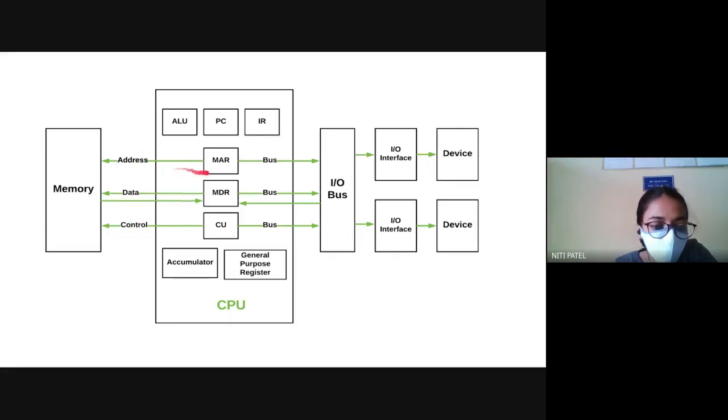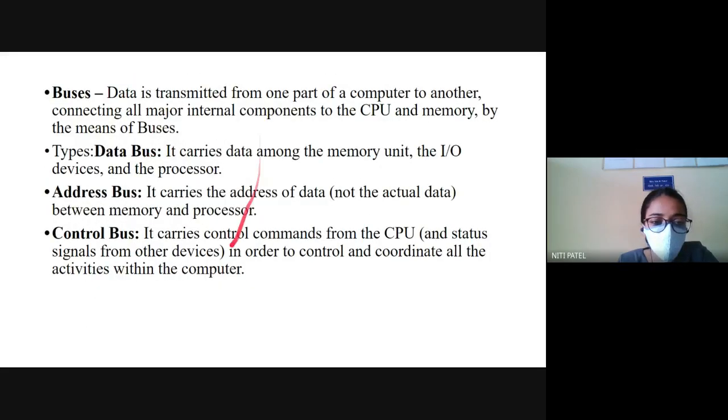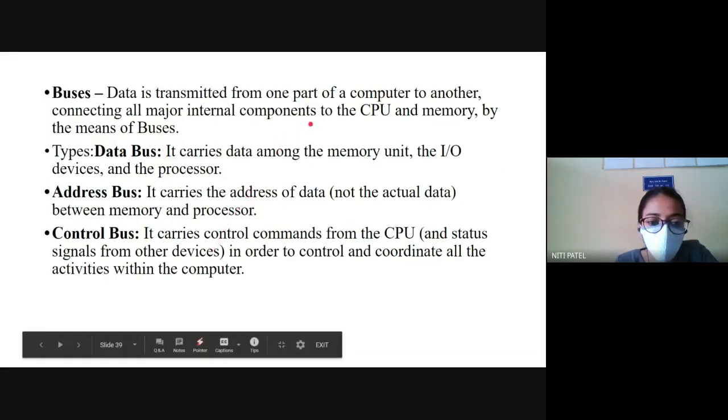So if you see the diagram, your address register is connected to the address bus. Why? Because here also the address is stored and that address is carried by the address bus. Again, MDR, which is memory data register, is connected to whom? It is connected to the data bus. Why? Because whatever data is stored over here, that data will be carried by the data bus. Therefore, you will never have MDR connected to address bus and MAR connected to data bus. If it is data, you will have data bus. If it is address, you will have address bus. So these are the three types of buses and the definition of the bus.